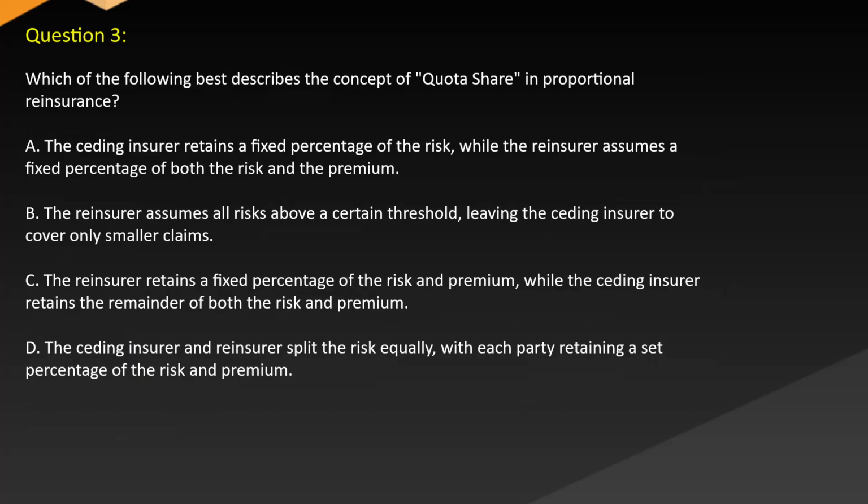Question 3. Which of the following best describes the concept of a quota share in proportional reinsurance? A. The ceding insurer retains a fixed percentage of the risk, while the reinsurer assumes a fixed percentage of both the risk and the premium. B. The reinsurer assumes all risks above a certain threshold, leaving the ceding insurer to cover only smaller claims. C. The reinsurer retains a fixed percentage of the risk and premium, while the ceding insurer retains the remainder of both the risk and premium. D. The ceding insurer and reinsurer split risk equally, with each party retaining a set percentage of the risk and premium.